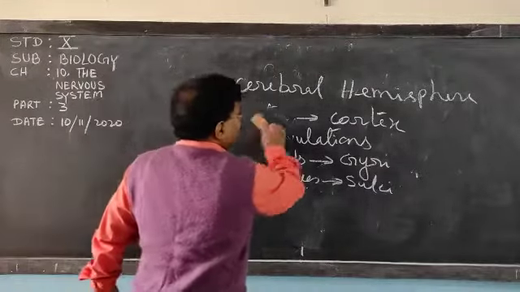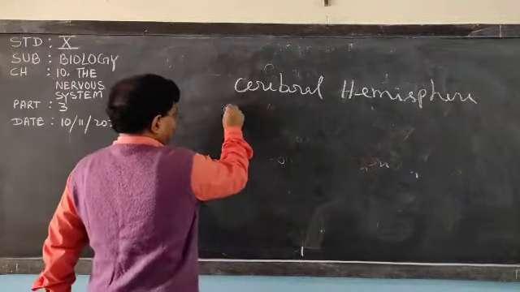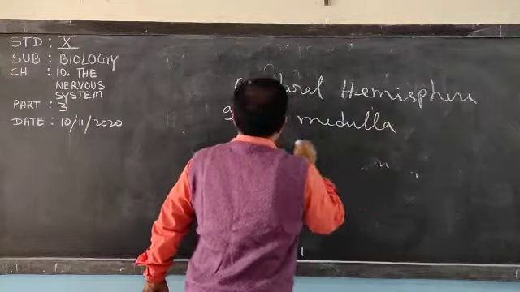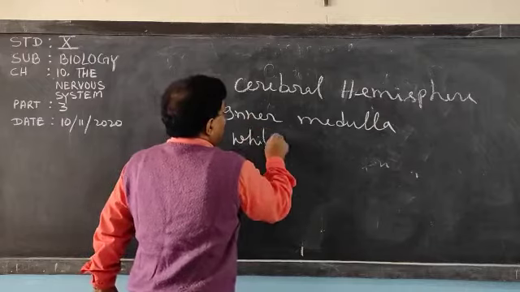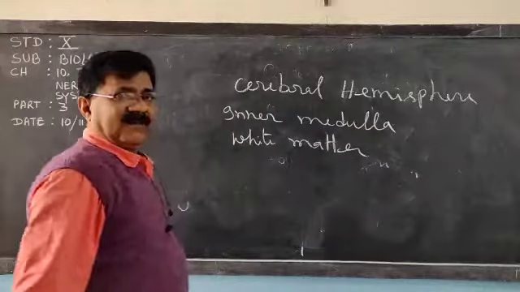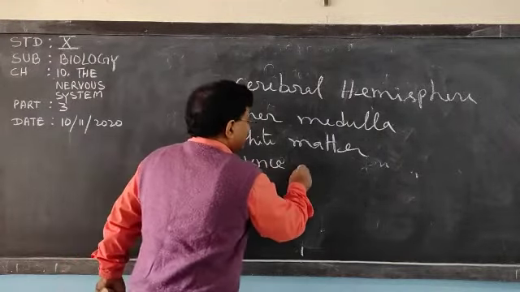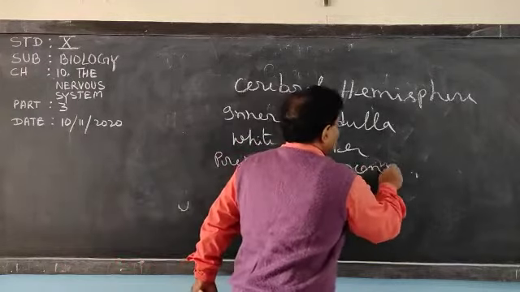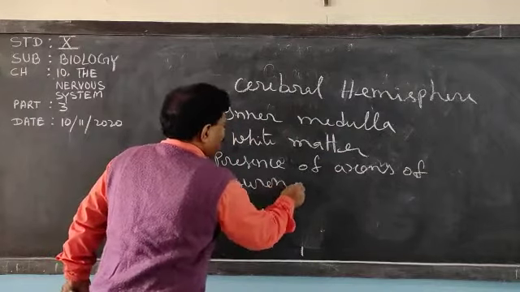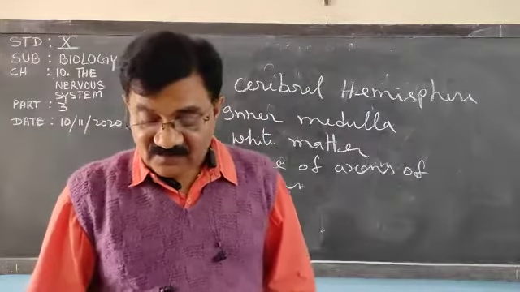The inner part of the cerebral hemisphere is white in color, the inner medulla contains white matter. Now, why is it white? Due to presence of axons of the nerve cell or neuron.